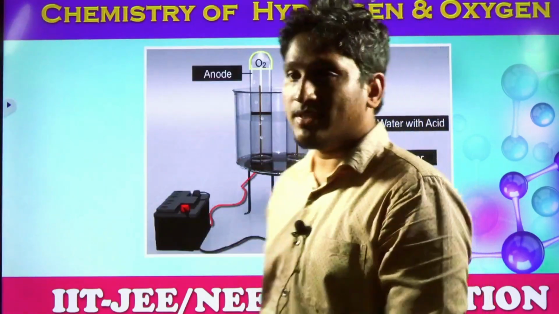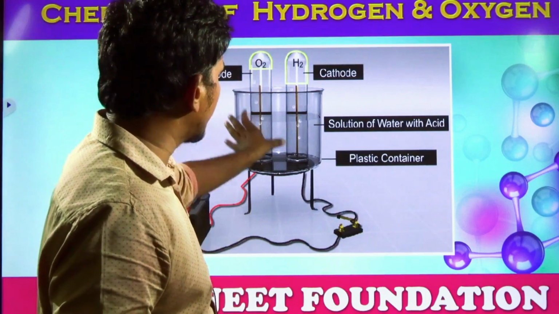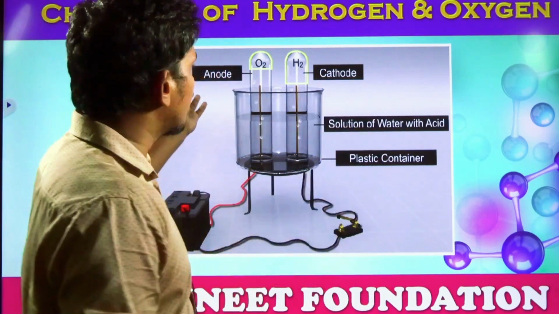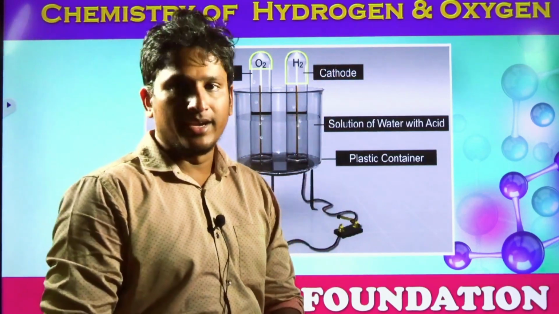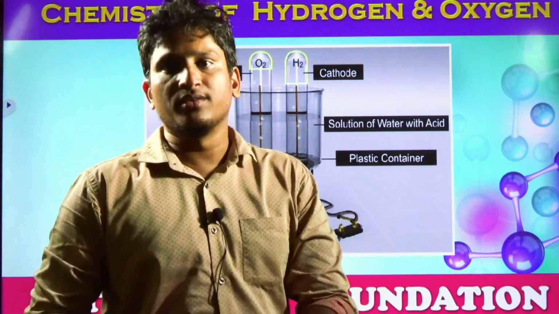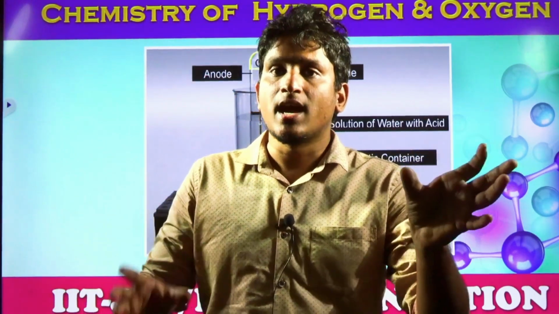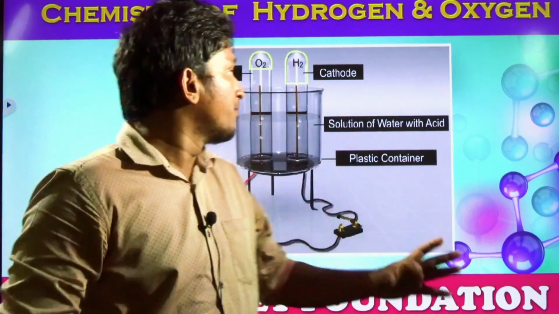Look at the whole setup. We have a glass tube with two electrodes. One is called the anode and the other one is the cathode. What is the charge on the anode? The charge on the anode is positive. The charge on the cathode is negative. So, students, if this water molecule is electrolyzed, it will be decomposed into H plus ions and O minus 2 ions. These H plus ions, which are positive ions, where will they deposit?